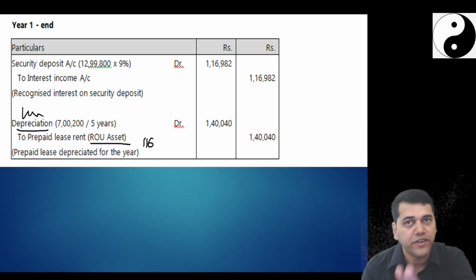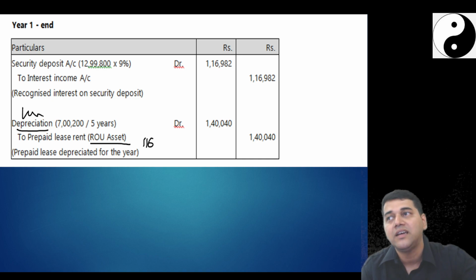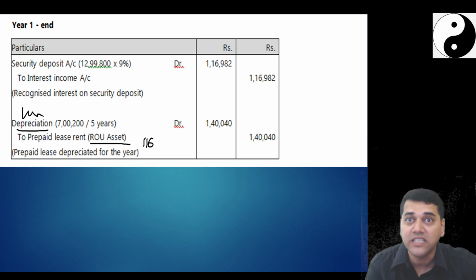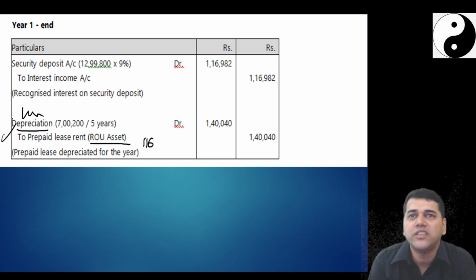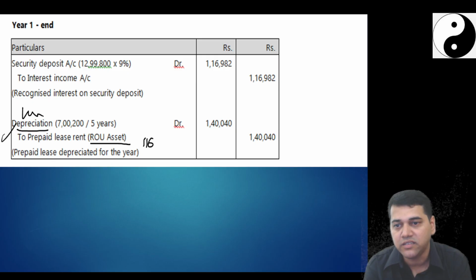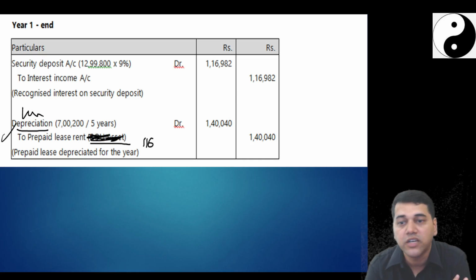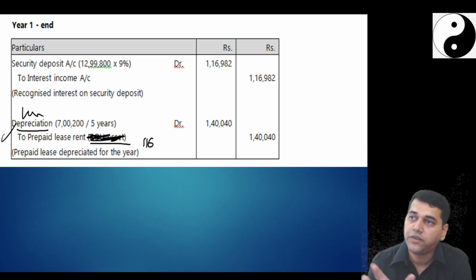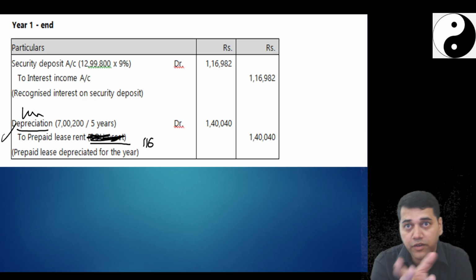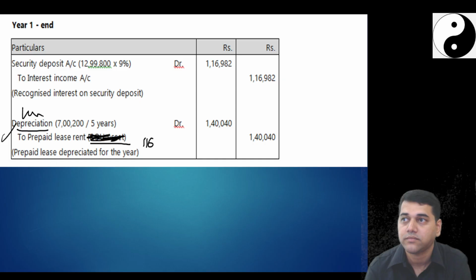So there are two sets of entries possible. If you think that these lease payments are done in line with 116 lease, then this entry. If it is done in line with the normal lease, which is not 116 lease, then lease rent expense account debit to prepaid. Then don't use the word called ROU. And our ICA, different assumptions they will take, different questions in different ways. So you get confused now by looking at what should I do in the examination.